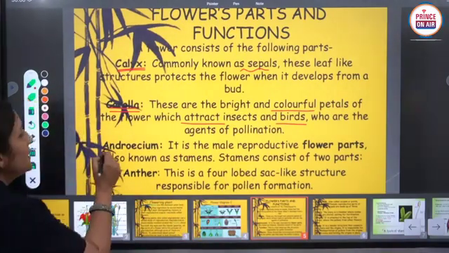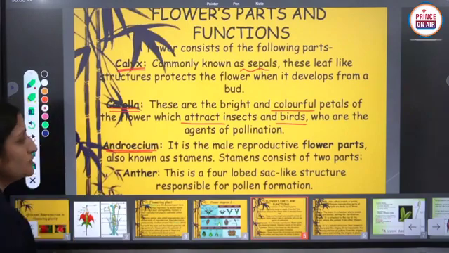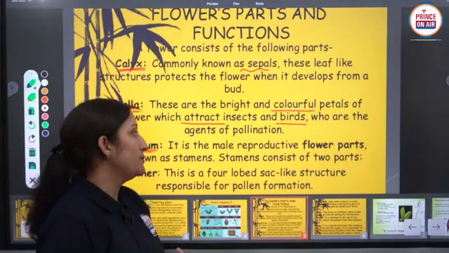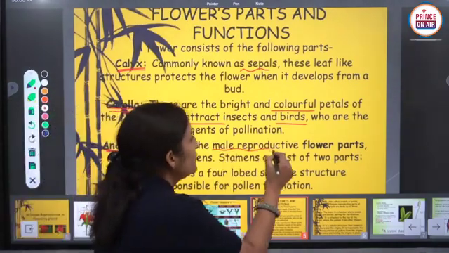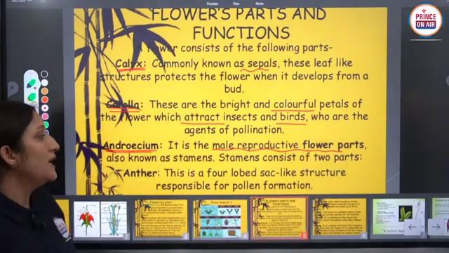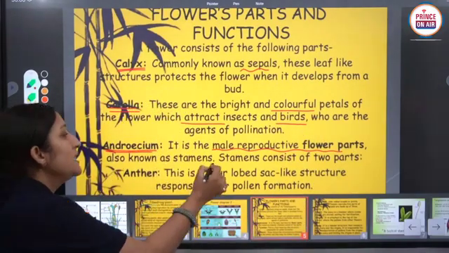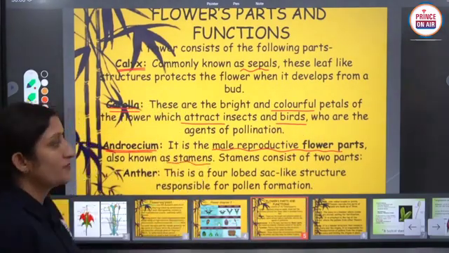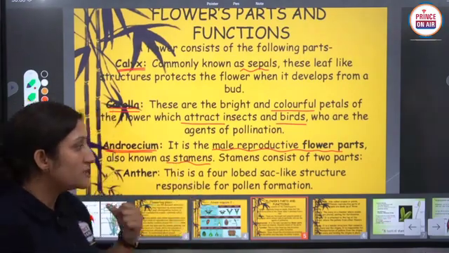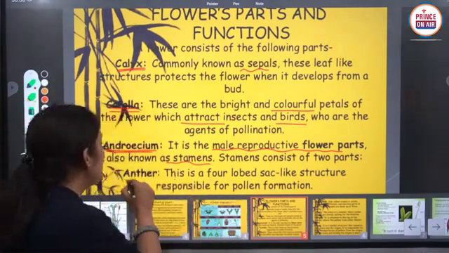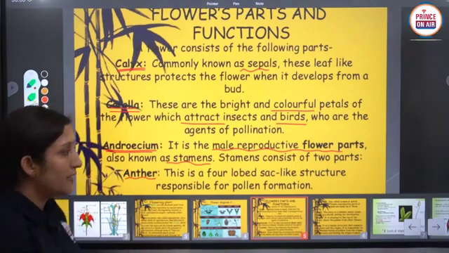Different other structures like androecium. The third whorl is androecium. It is the male reproductive part of a flower because it has stamens. The unit of androecium is the stamen, and a stamen consists of 2 parts, anther and filament.